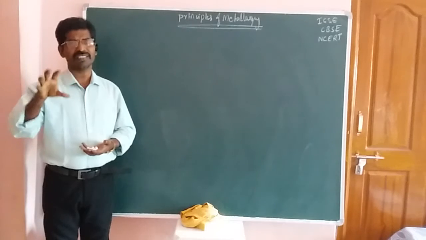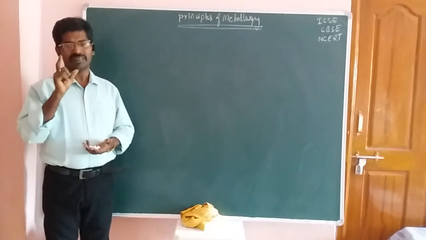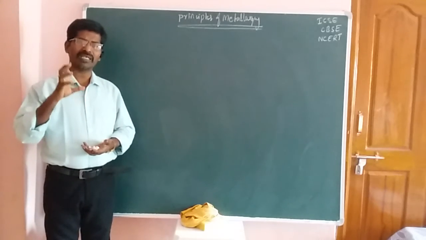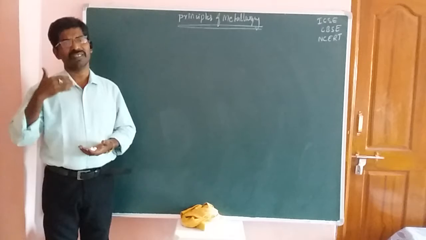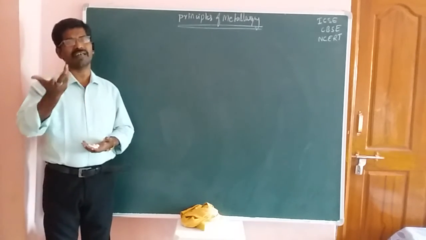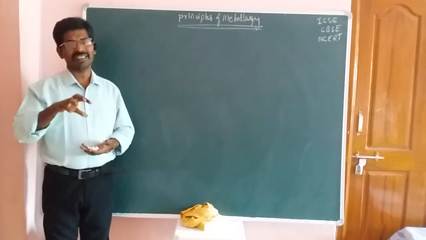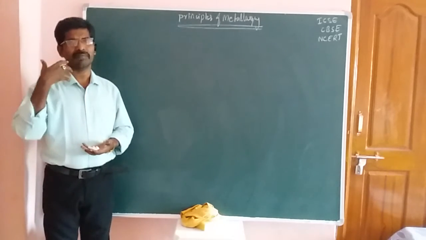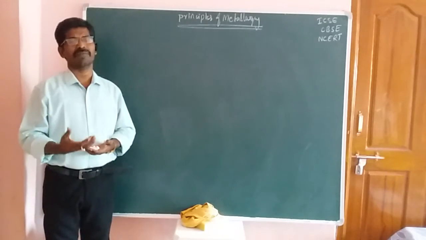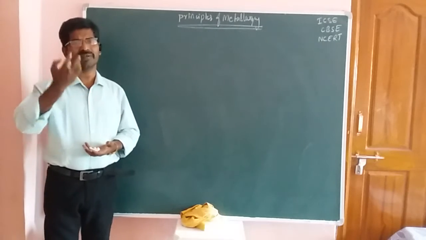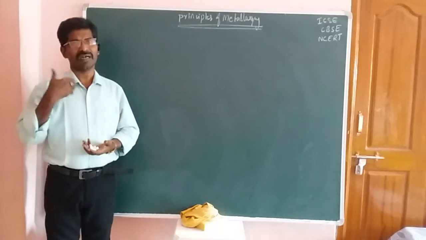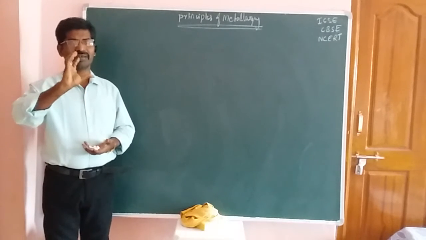In oxidation we have two methods. One method is roasting, and the second one is calcination. Both are heating processes, but one is heating in the presence of air, and the second is heating in the absence of air. If you heat the ore in the presence of air in a furnace, okay friends, this is a new word, furnace. This is the instrument. In that instrument you add our ore or material, and you supply heat or electricity.